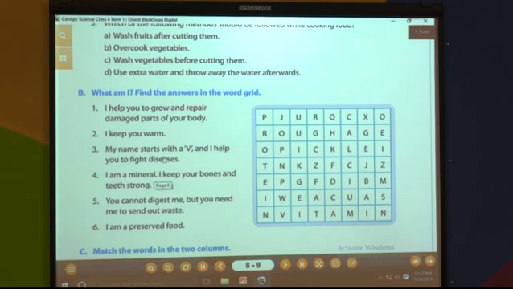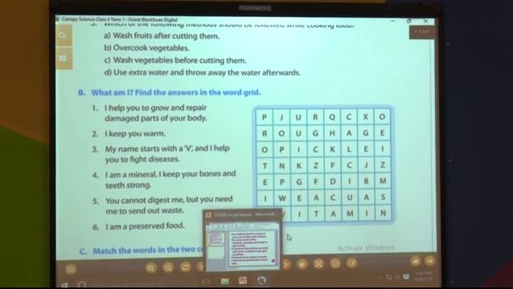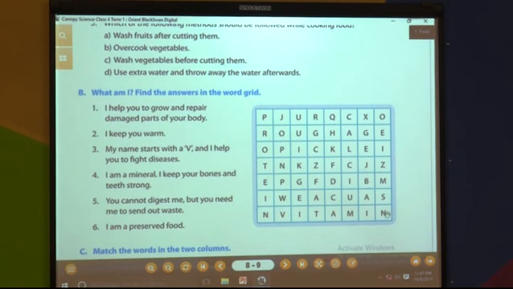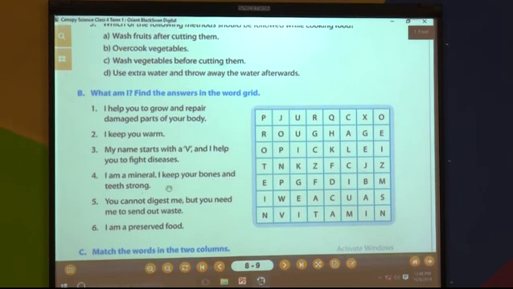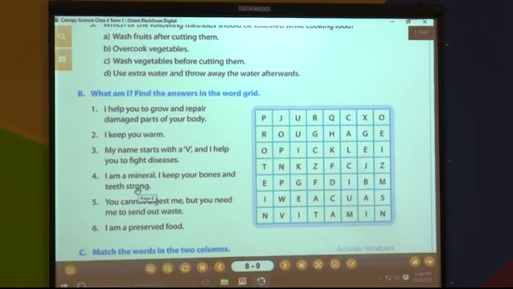My name starts with V and I help you to fight diseases. What is the answer? Yes, vitamins. Where is the vitamins? Here is vitamins. You have to mark here. Now next is, I am a mineral. I keep your bones and teeth strong. Which mineral helps to keep our bones and teeth strong? Calcium. Correct answer. Now find out where is the calcium. Anybody got where is the calcium? See, here is the answer, calcium. You have to mark here.